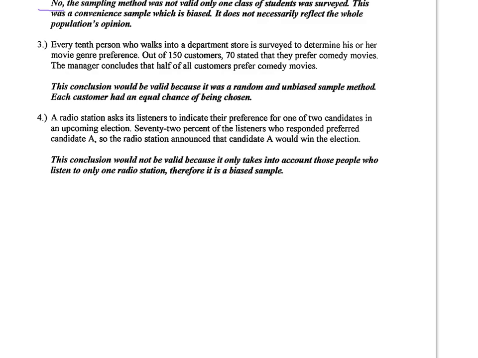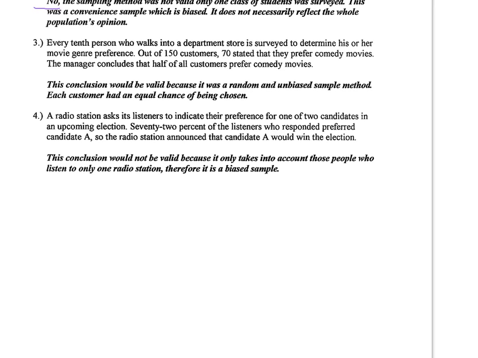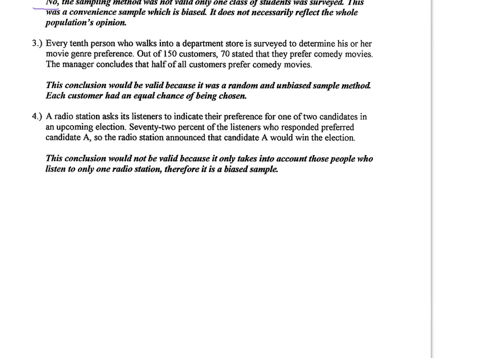Question number 4. A radio station asks its listeners to indicate their preference for one of two candidates in an upcoming election. 72% of the listeners who responded preferred candidate A. So the radio station announced that candidate A would win the election. This conclusion would not be valid because it only takes into account those people who listen to only that radio station.